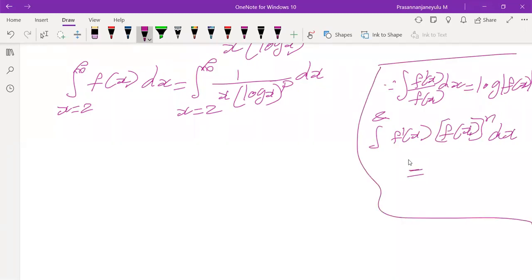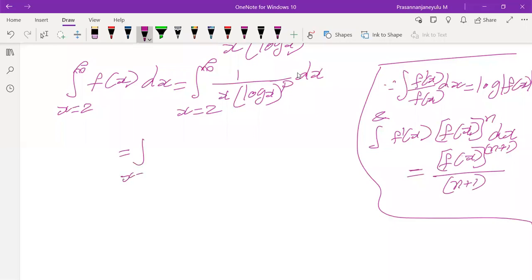It is f of x whole power n plus 1 by n plus 1. This is the formula of integration of f dash of x into f of x whole power n dx.